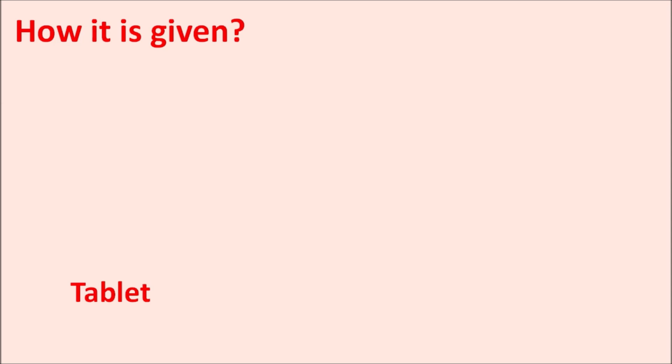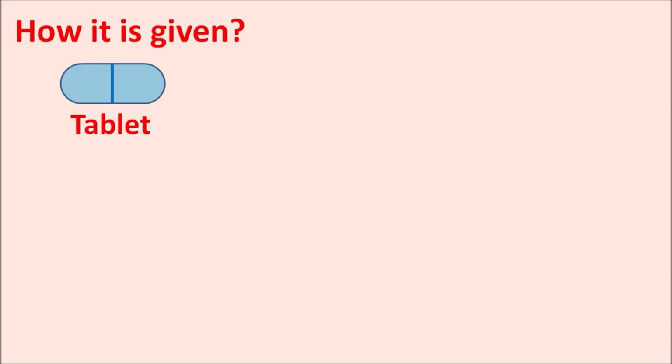How it is given? This drug is available as tablet and it is available at a strength of 10 mg. This drug is given as 10 mg once daily in order to reduce the cholesterol absorption. So it can be given either with or without food. But when this drug is combined with the bile acid binding resins, the gap should be maintained. This drug should be administered within 2 hours of bile acid binding resins, otherwise 4 hours of their administration, such that we can prevent the drug interaction between bile acid binding resins and ezetimibe.